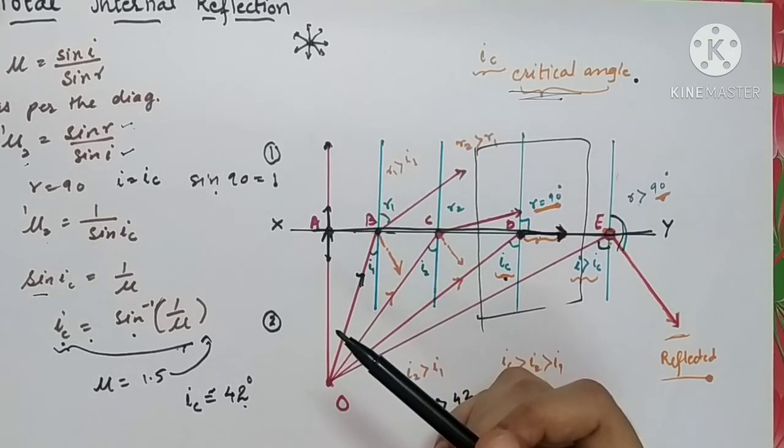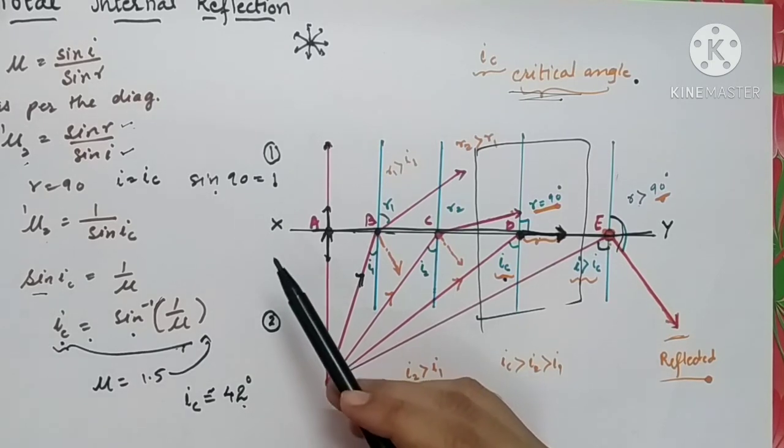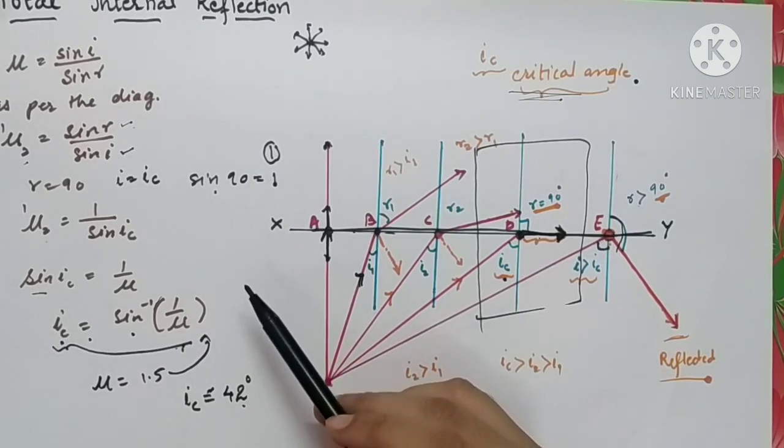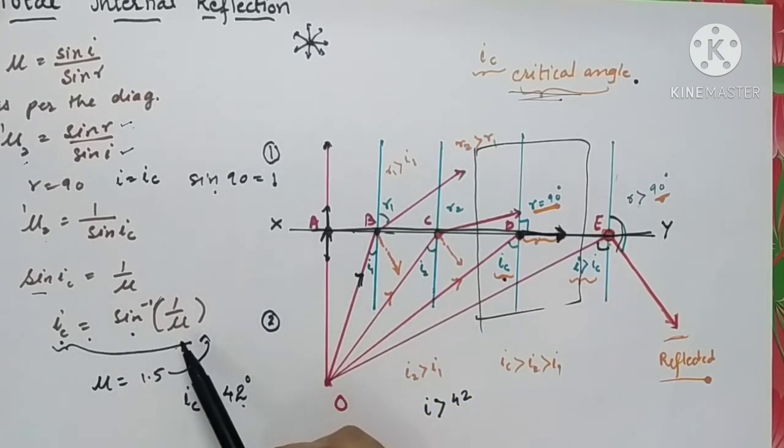So this was the definition of total internal reflection, and we have completed the derivation of the critical angle as well. So the critical angle is sine inverse of the reciprocal of the refractive index.